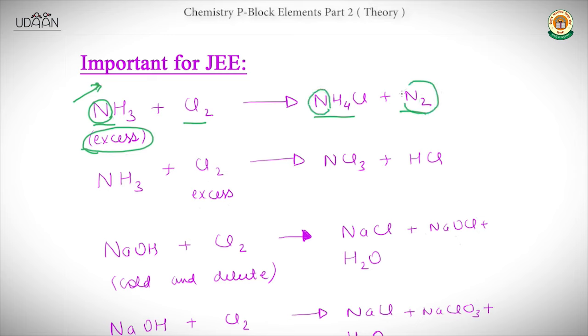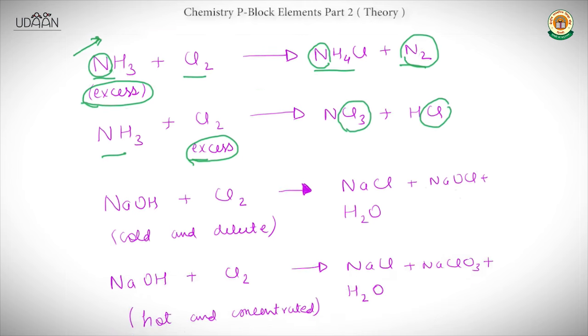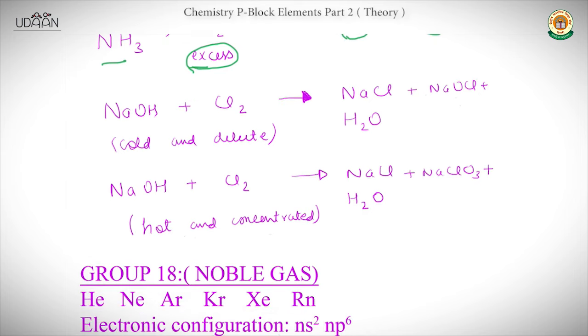And here, when ammonia reacts with chlorine and chlorine is in excess, chlorine will be present in both of the products. Chlorine is here also and here. Remember that it's just a trick. Now let's move to the next reaction.